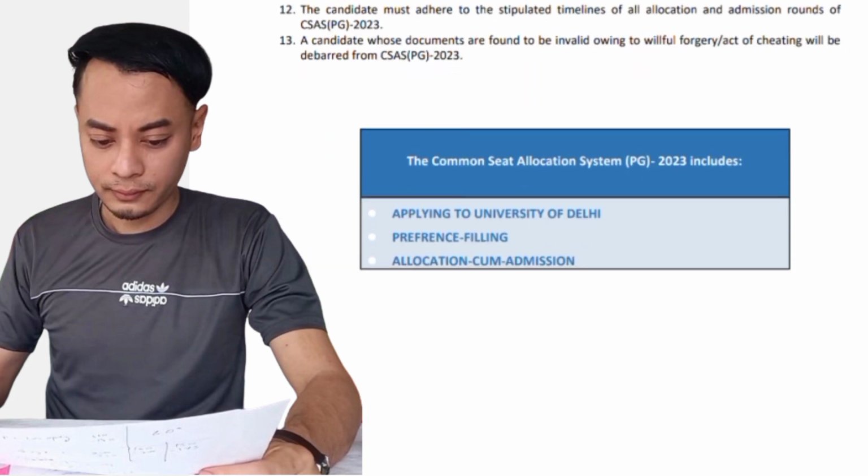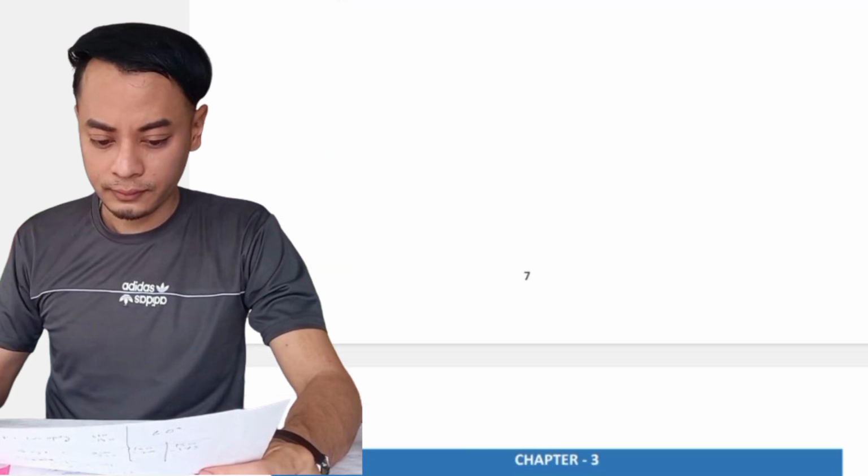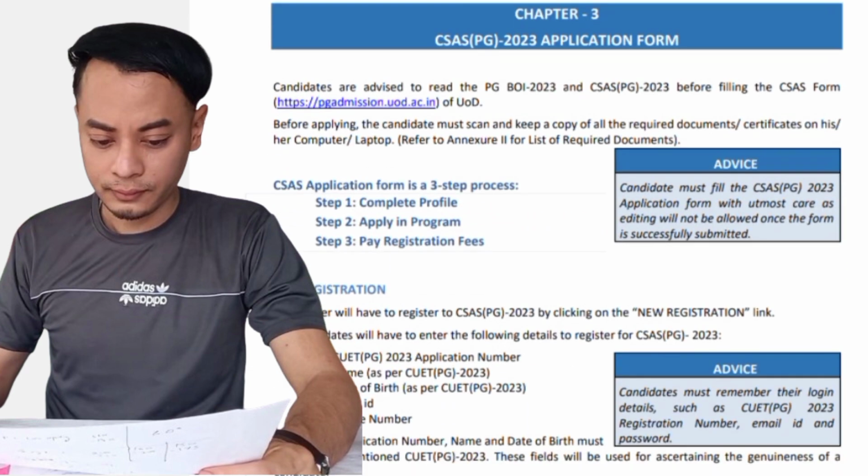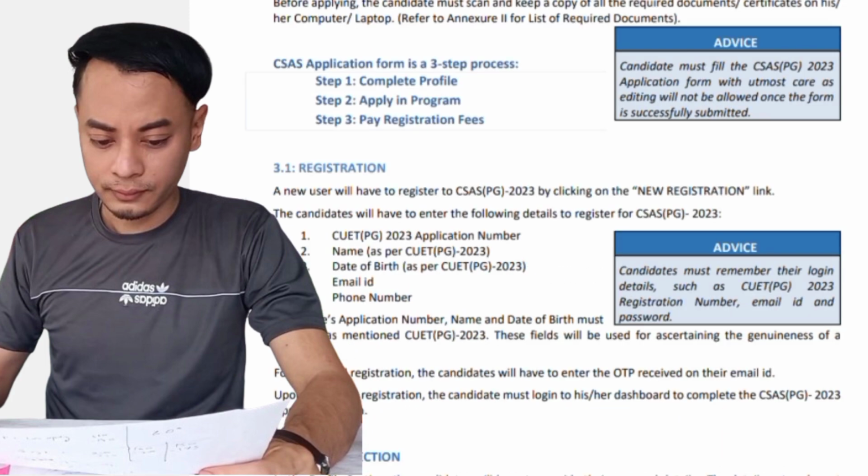For the common seat allocation system, they have included this process, these 3 steps. The first step is complete your profile. Step 2 is apply in program, and step 3 is pay registration fees.